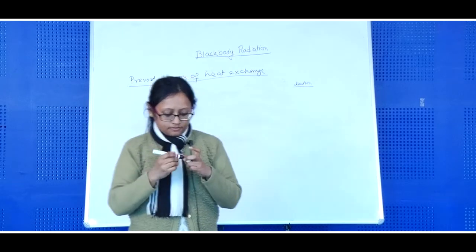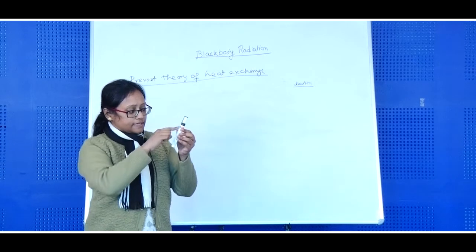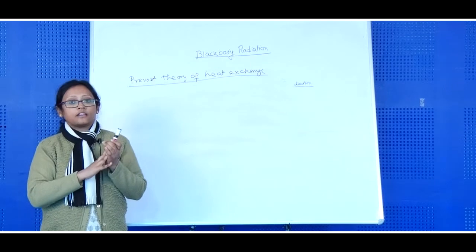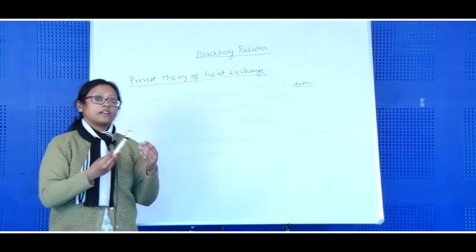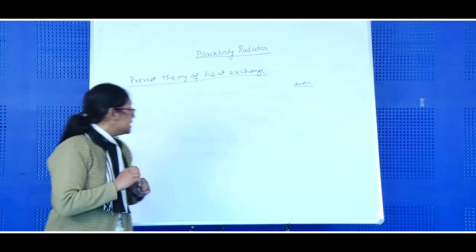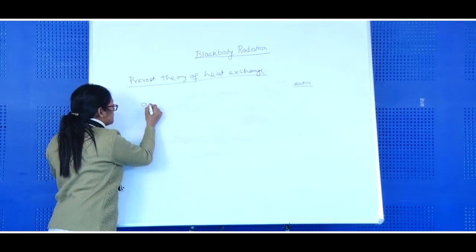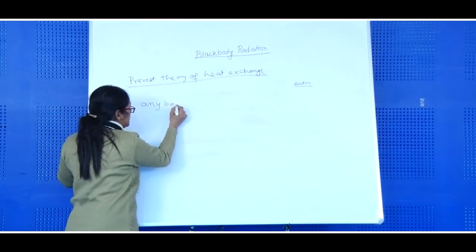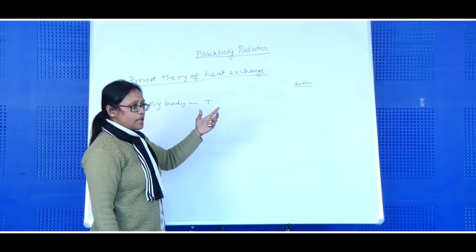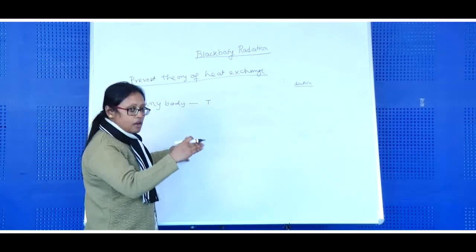Any body, this is a pen, it has some certain temperature. So this body also emits some radiation. But maybe it is not in the visible region, that's why we cannot see that radiation. Maybe it is in the ultraviolet region or maybe in the infrared region. That depends on the temperature. Now, Prevost suggested that any body which is at a temperature T will emit radiation, and it also receives radiation from other objects, from the surroundings.